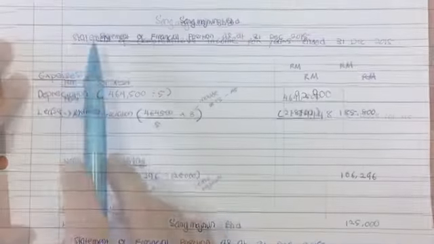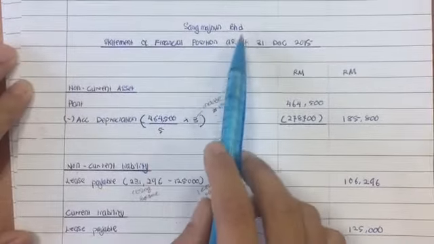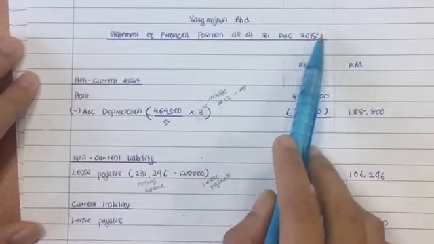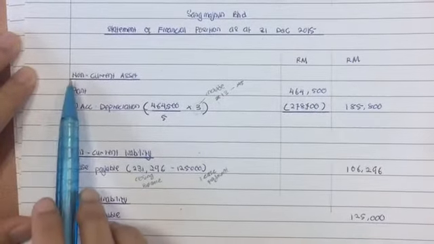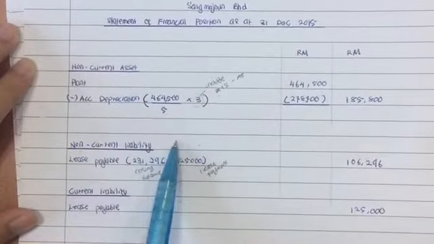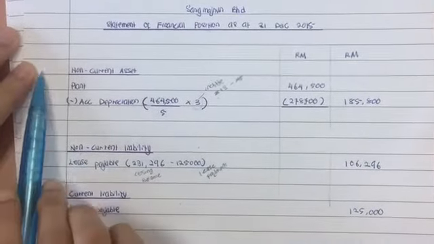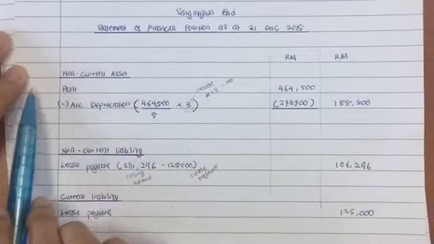For the statement of financial position as at 31st December 2015, we have non-current asset, non-current liability, and current liability. For the non-current asset, we have plant.